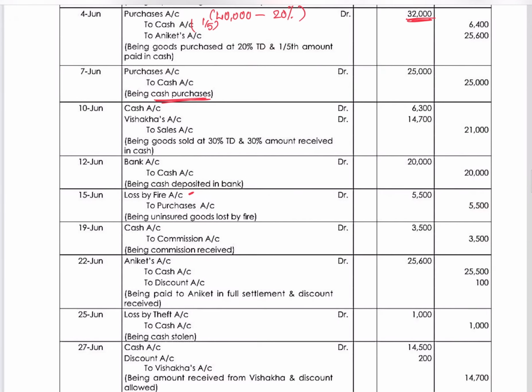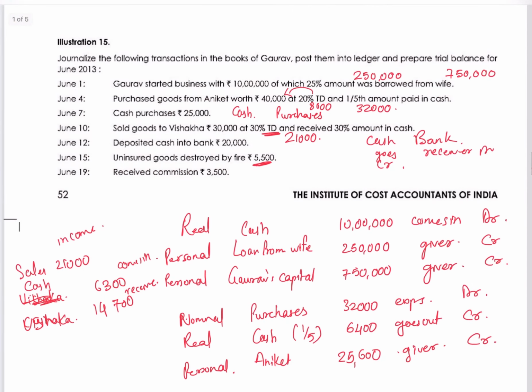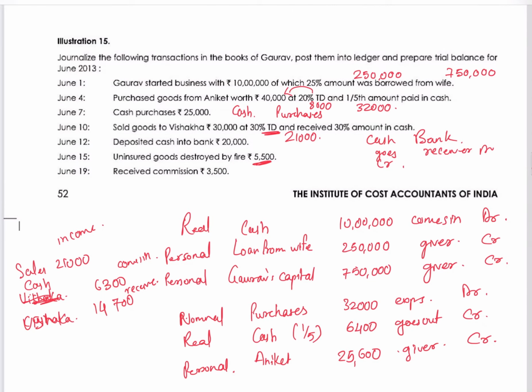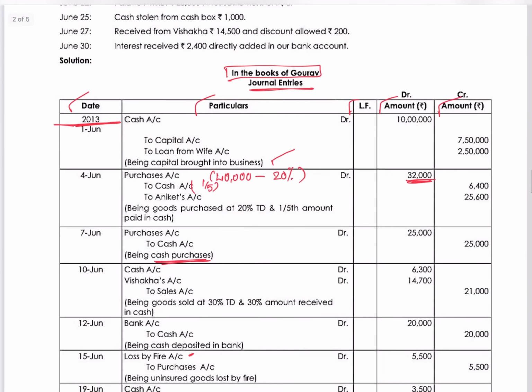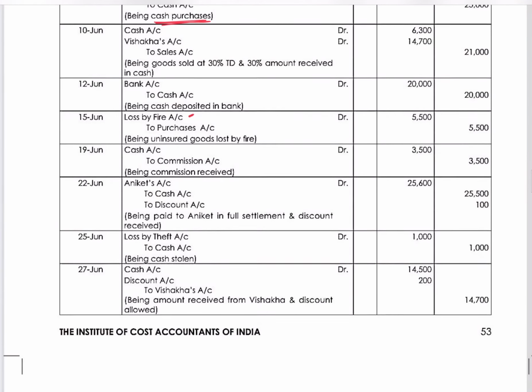It should go out of our stock. Our stock reduces. But if you see the question, it seems that the business started only from June 1st. So there can't be a closing stock. So it should have gone from our purchases. So we are crediting purchases. Means what we have bought, that got burned in the fire and it got lost. It's a loss for us. It's an expense for us.